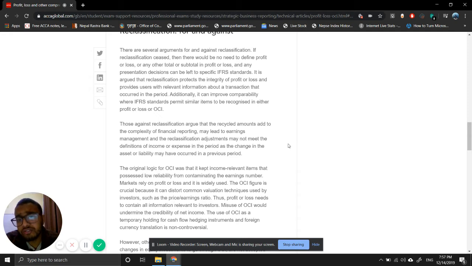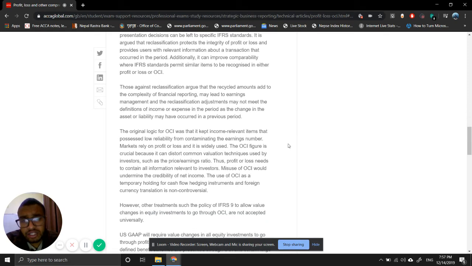The other original logic for OCI was that it kept income-relevant items that possess low reliability from contaminating the earnings number. Markets rely on profit or loss, and it is widely used. The OCI figure is crucial because it can distort common valuation techniques used by investors, such as the price to earnings ratio. That's important. Thus, profit or loss needs to contain all information relevant to investors. Misuse of OCI would undermine the credibility of net income.